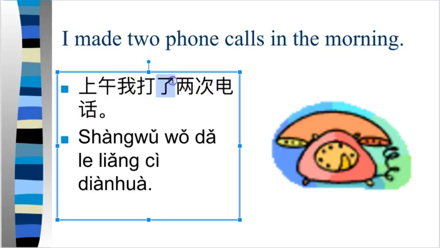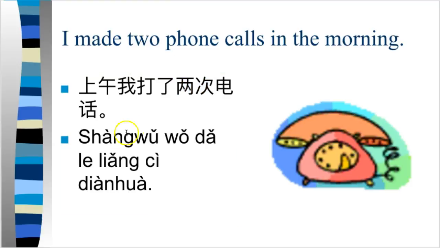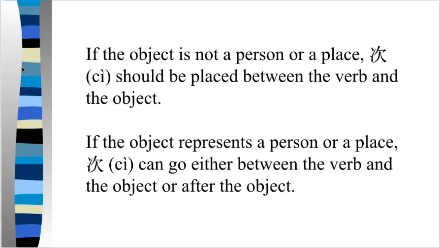So we use le here because this is one specific action that happened at a specific time, which was in the morning today. 上午我打了2次电话。The 2次 generally goes between the verb and the object because 2次 is a quantity complement. It usually comes right after the verb and then the aspect particle. Now, not always. If the object is not a person or place, 次 should be placed between the verb and the object. If the object is a person or a place, 次 could go either between the verb and the object or after the object.